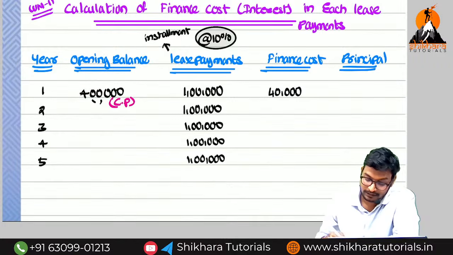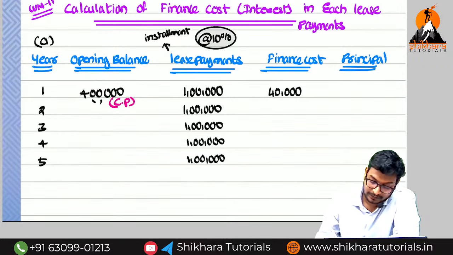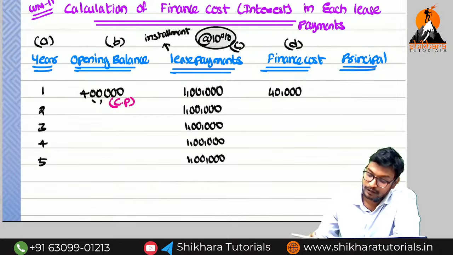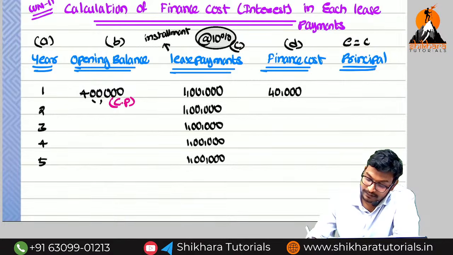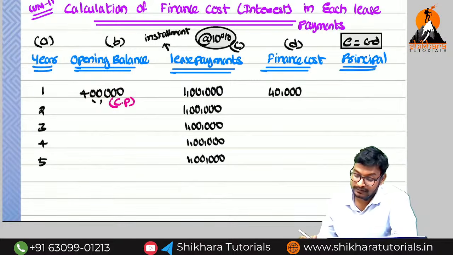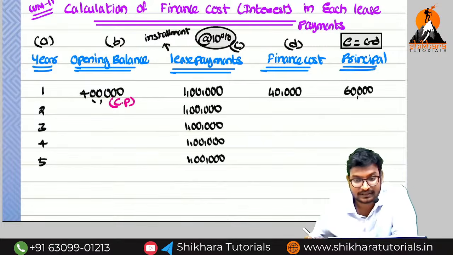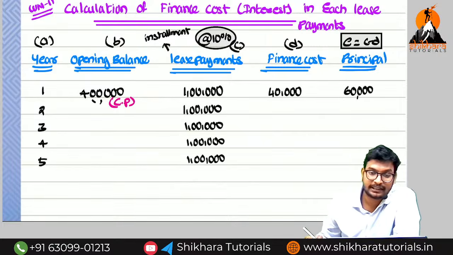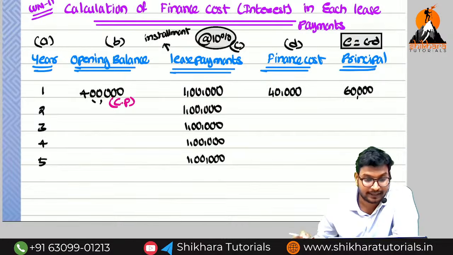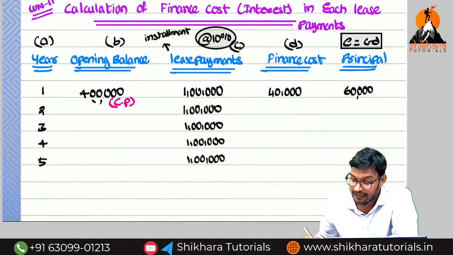If you take this as A, B, C, D, how are we going to get E? E equals C minus D. Can you say the value now, amma? 1 lakh minus 40,000 is equal to 60,000. What is the meaning of 60,000, ma? Principal we have paid.